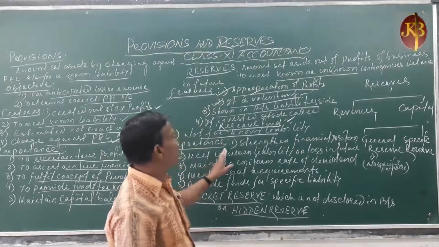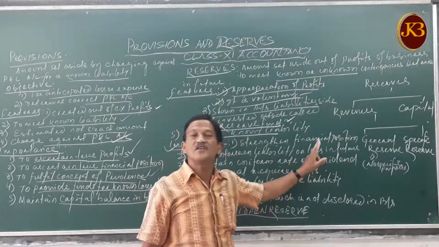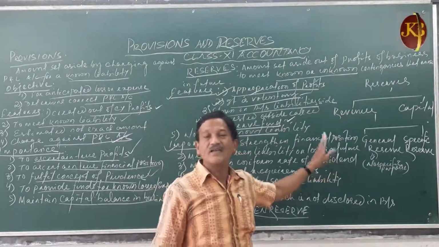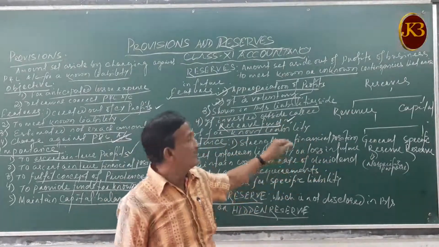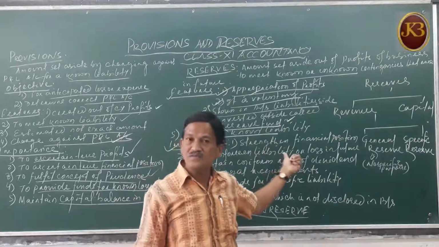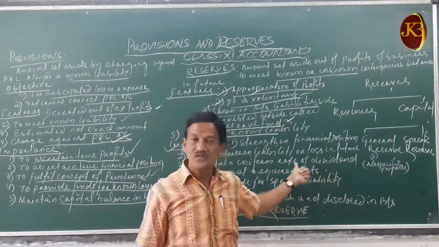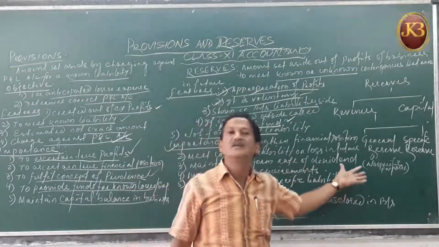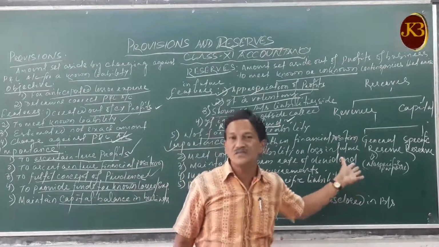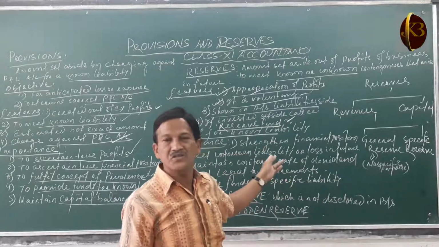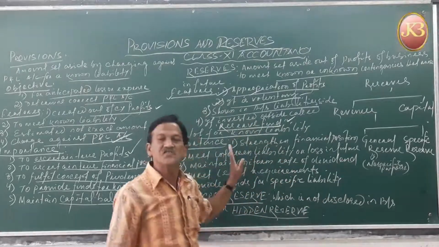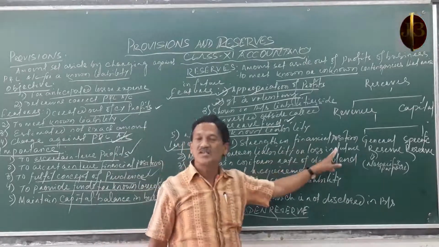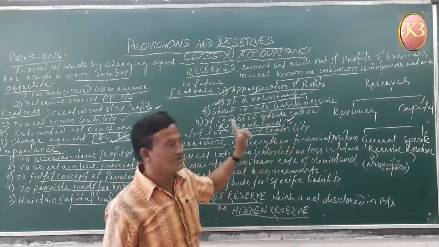Then the importance of reserves. The first importance is it strengthens the financial position. Already I told you that reserves strengthen your financial position. Examples of reserves: dividend equalization reserve, workmen compensation reserve, general reserve, debenture redemption reserve, investment fluctuation reserve. These are the various examples of reserves which we create to strengthen our financial position.